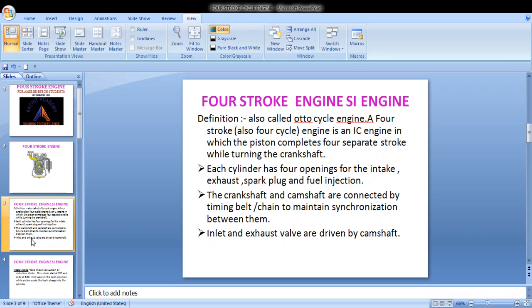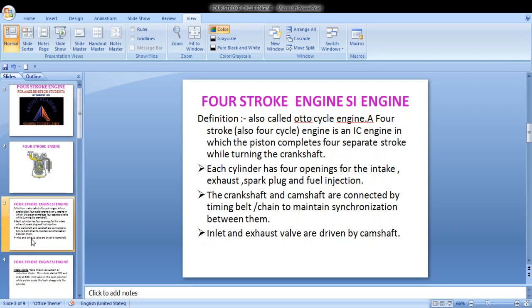Definition. This is also called the Otto cycle engine. A 4-stroke engine is an IC engine in which the piston completes 4 separate strokes while turning the crankshaft. Each cylinder has 4 openings in case of an SI engine: the intake manifold or intake valve, exhaust valve, spark plug and fuel injection.